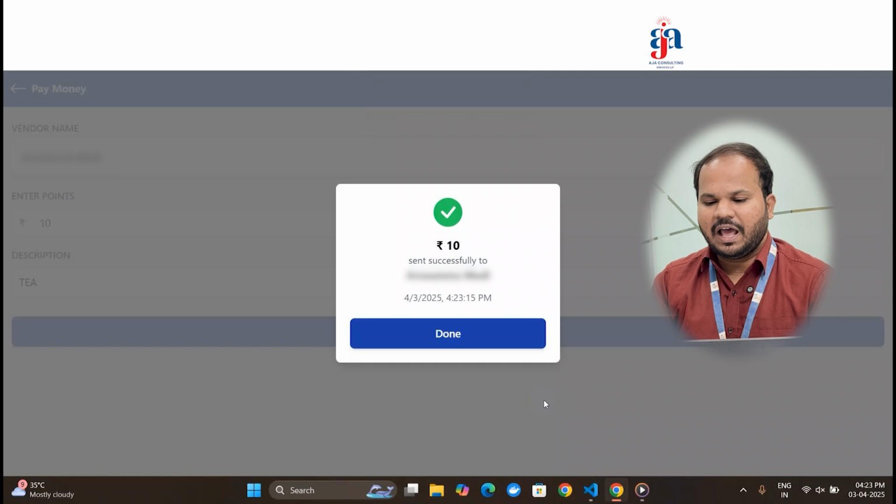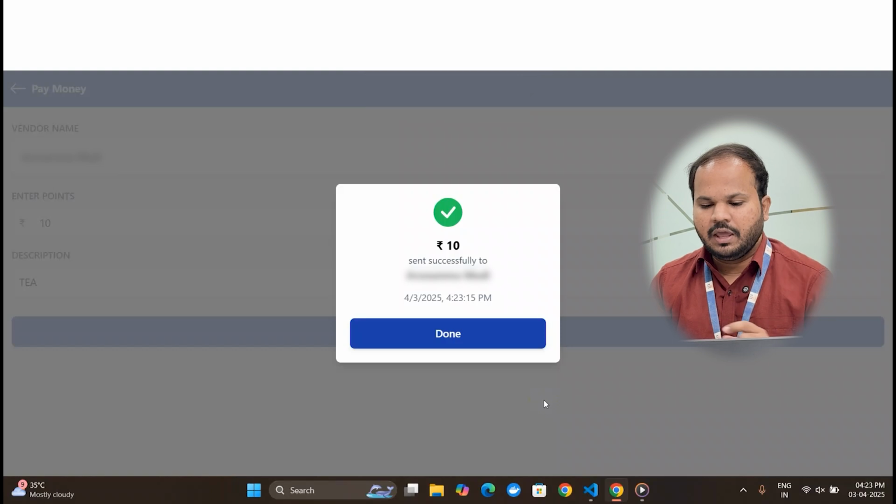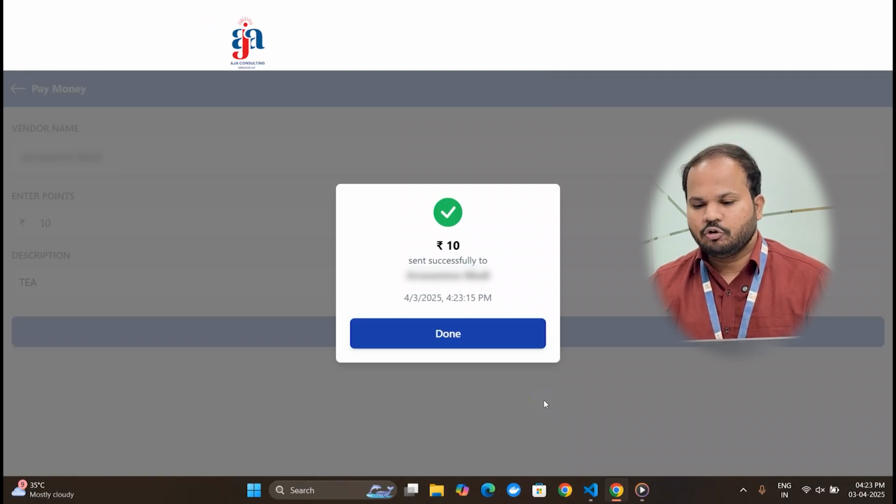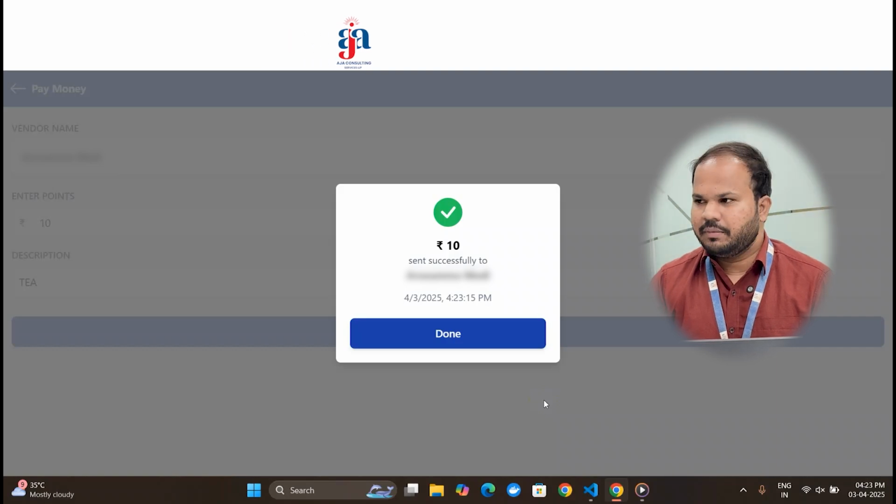So we have a transaction table where a debit record is created, and at the same time a credit record is created. The debit record is created in my name, and a record is created on the vendor saying that Vamshi has transferred 10 rupees to you. Next, the vendor part will be explained by my colleague.